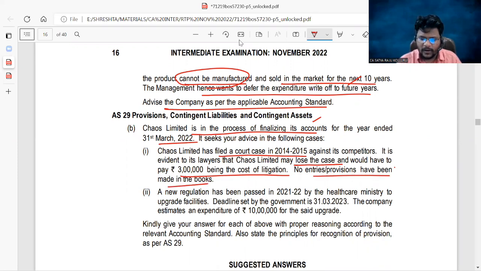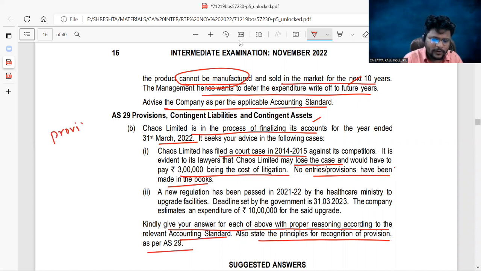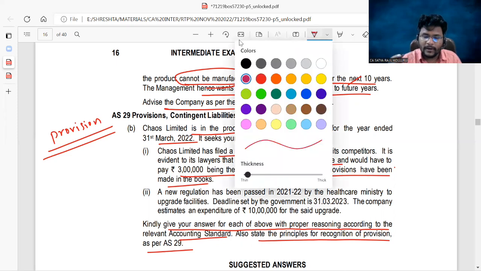First of all, what is the question all about? Kindly give your answers for each of the above with proper reasoning according to the relevant accounting standard. Also state the principles for recognition of provision as per AS29. Now, whether we can create a provision or not is the discussion in this problem. First of all, before checking all such things, what is the definition of provision, guys? All of you should provide the definition of provision. Then only you will be able to answer these questions. Without providing the definition, if you just tell whether creation of provision is necessary or not, then you will not be awarded any marks.